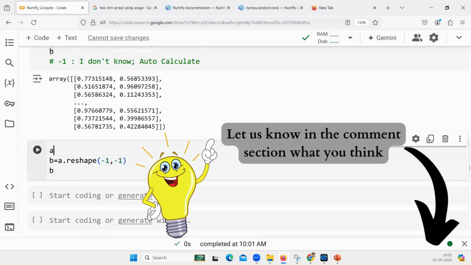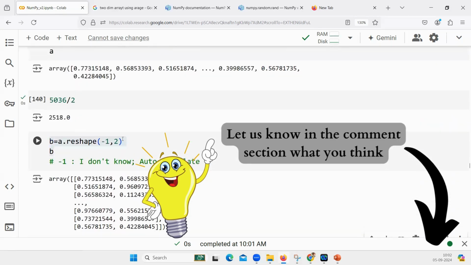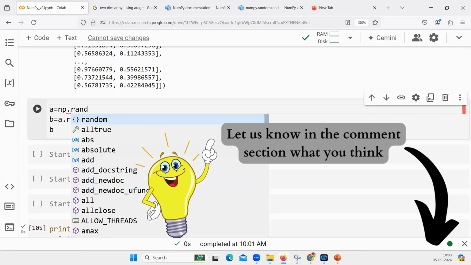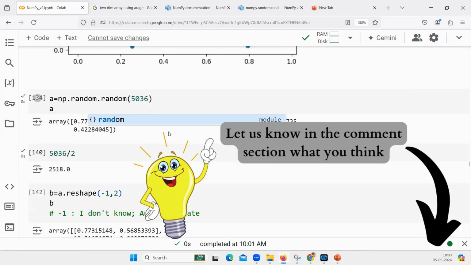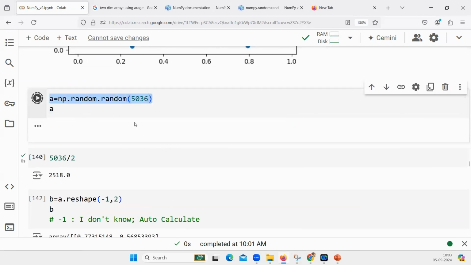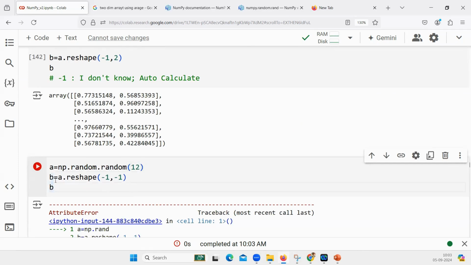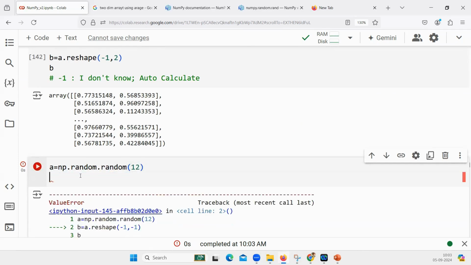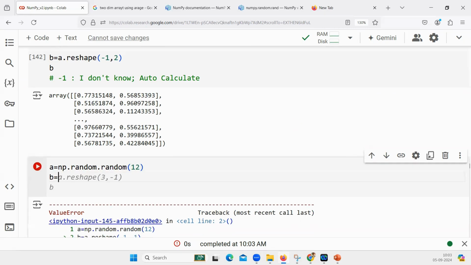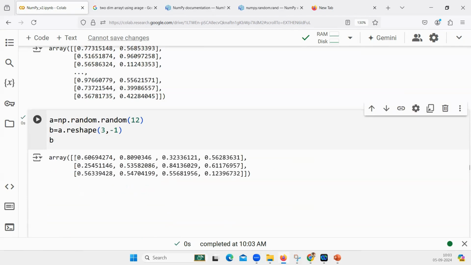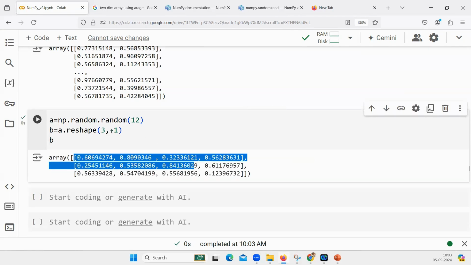Let us suppose A is equal to np.random, let's say, an array of 12 elements. Okay. Now, once I create that, I'm giving B is equal to A.reshape(3, -1). What is the expected output? It will give 3 rows and 4 columns, which is automatically calculated.